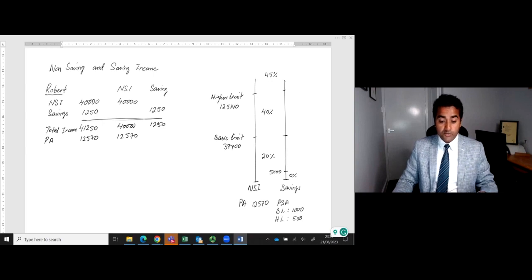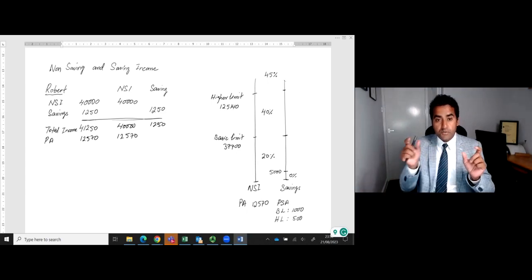The personal allowance will be deducted from the non-savings income, which is 40,000. If Robert's non-savings income, employment income, is less than 12,570, then any leftover personal allowance will be transferred to the savings column.